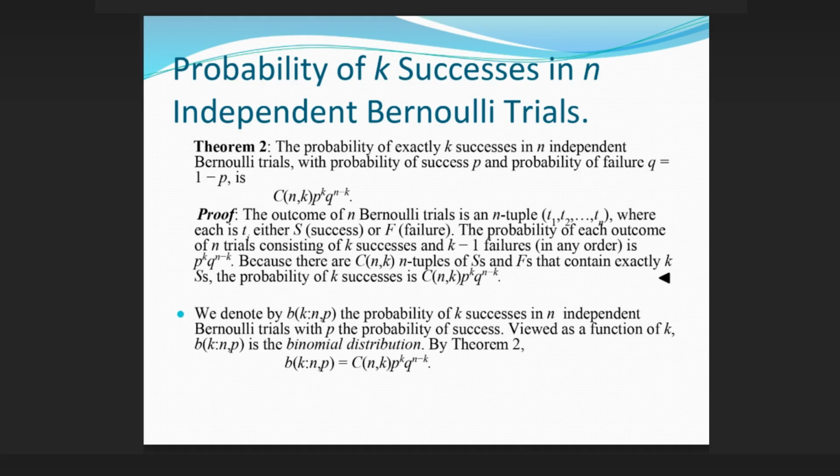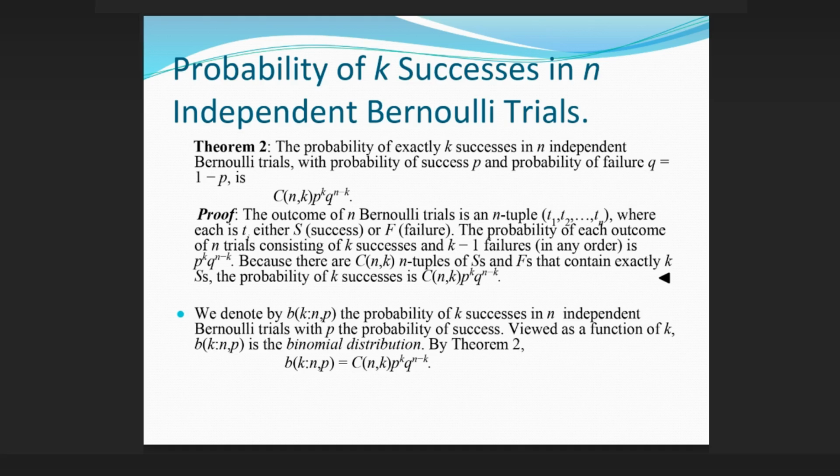The probability of each outcome of n trials consisting of k successes and n-k failures, in any order, is p^k q^(n-k). Because there are C(n,k) n-tuples of S's and F's that contain exactly k S's, the probability of k successes is C(n,k) p^k q^(n-k).